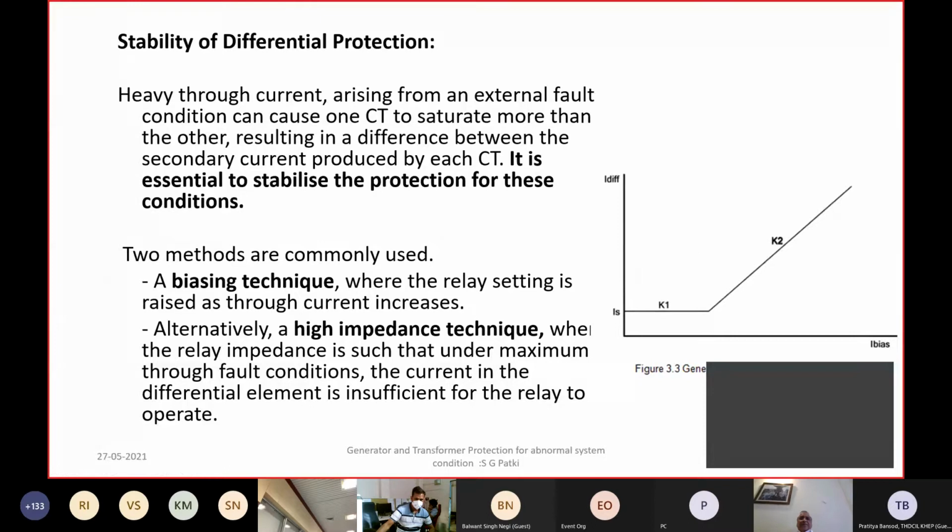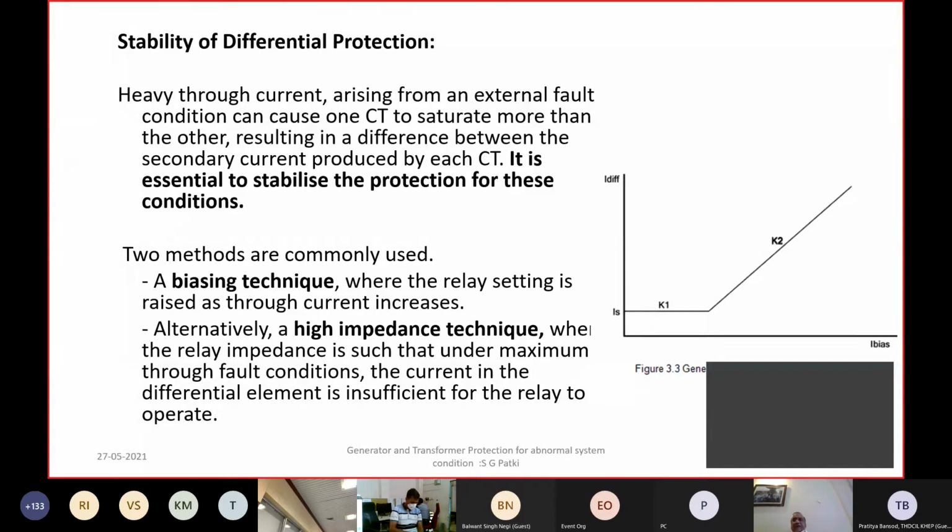Another reason why sometimes the differential relay operates is that you are not getting enough restraining current. When does such a situation happen? For example, if there are two circuit breakers on the HT side, you have a double bus bar scheme, the generator is connected to bus 1 and bus 2, and there are two circuit breakers, each having its own current transformers.